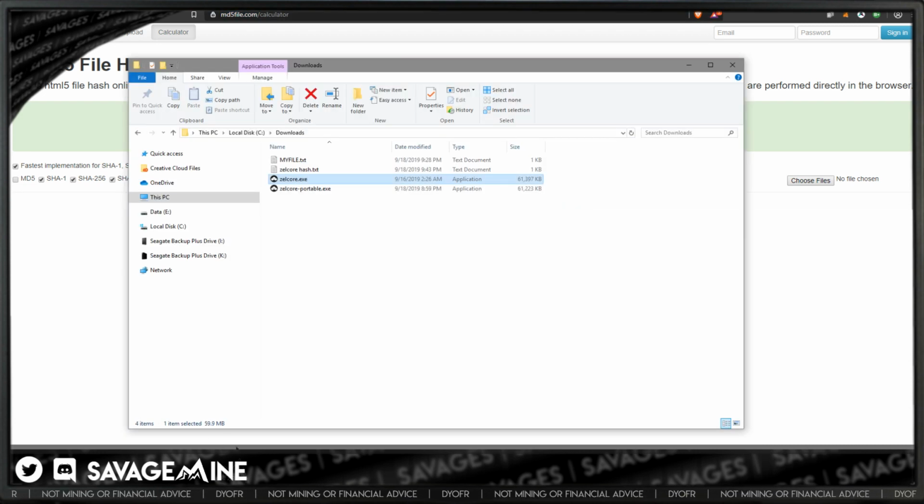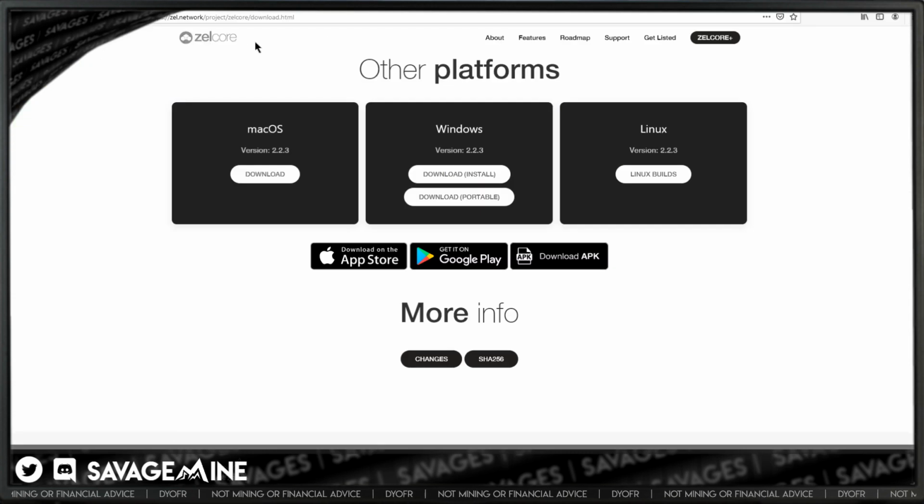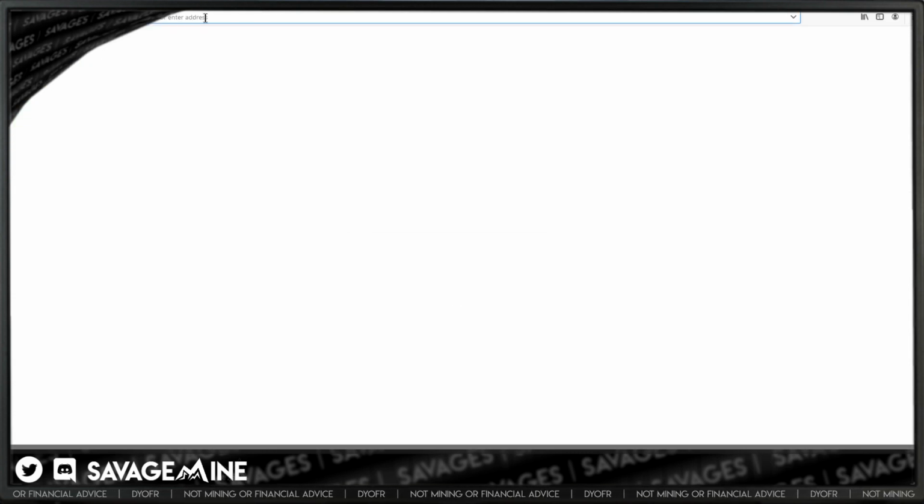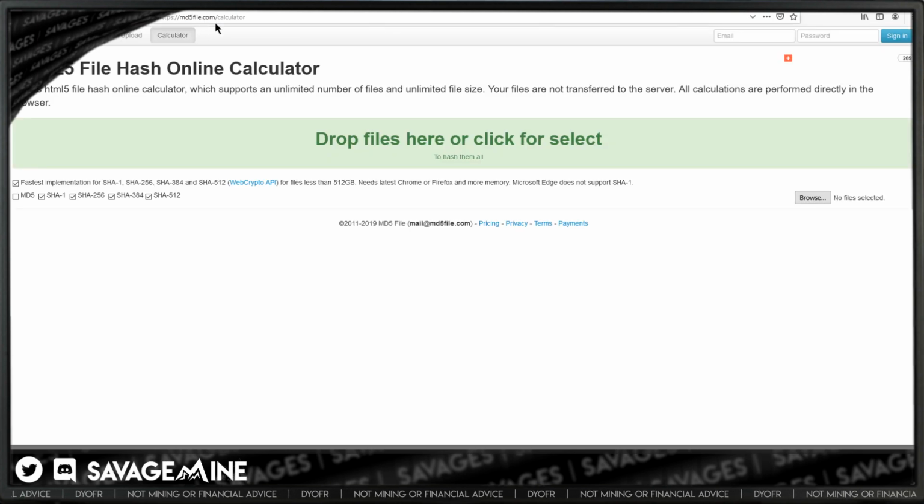All right, so go back over here. In this case, we're going to go to md5file.com, and this is just an online way of checking file hashes, right? Nothing's uploaded to the website or anything like that. It's just a nice little utility for doing this online. If you want to do it offline, we can do it in PowerShell, right? So we'll look at that next.